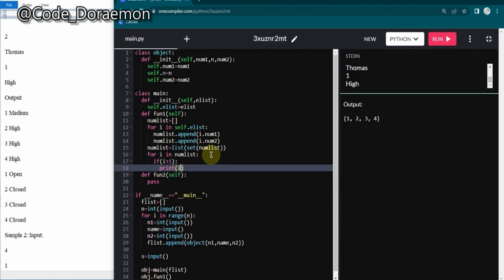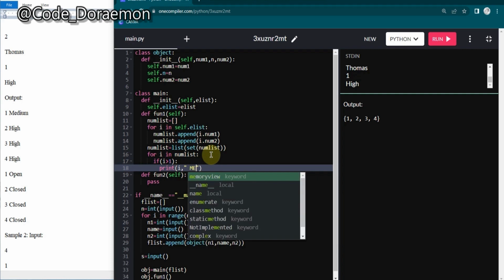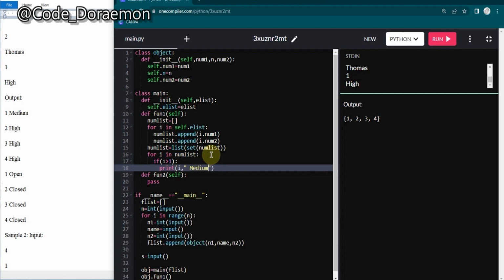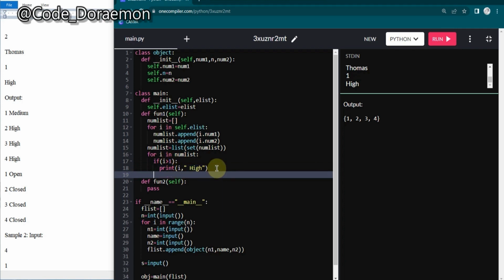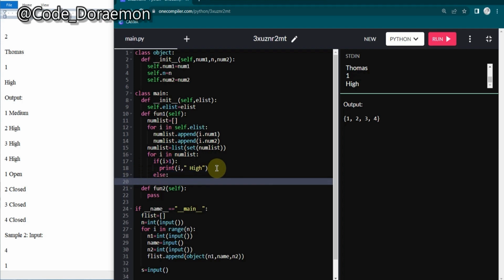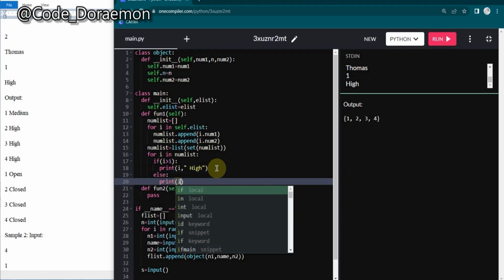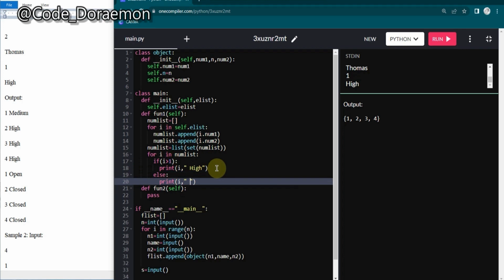i space. So if you want to embed space, you can do like this: i, comma, space, comma, and we are going to type the medium. So let's type it medium. Oops, if it is greater than 1, it should be high, right? So it's high, and the else part, it should be medium. So let's print i, comma, give a space, and then type medium.